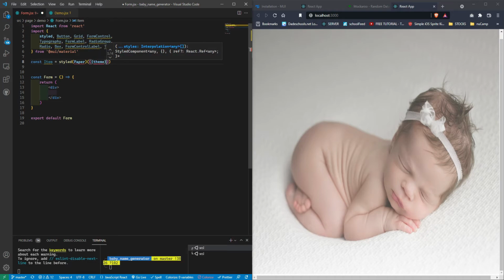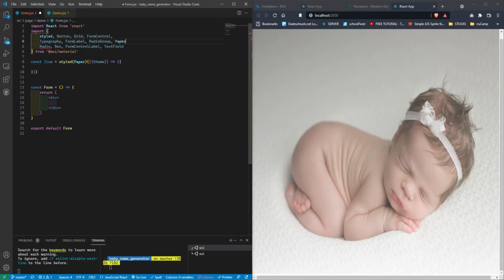And we'll do a theme here. Open parentheses, open curly brackets. I'm getting an error here because I did not import Paper. So let's do that now.